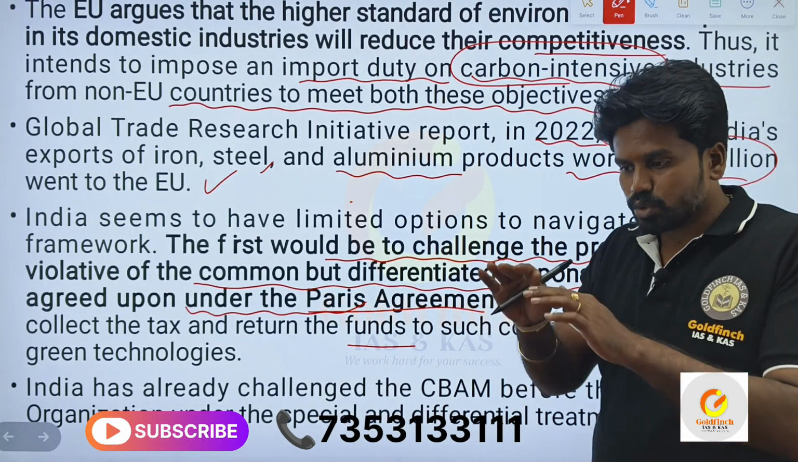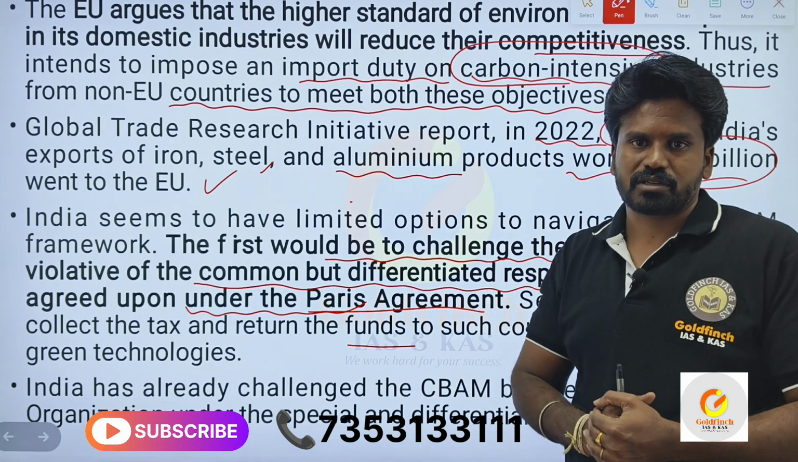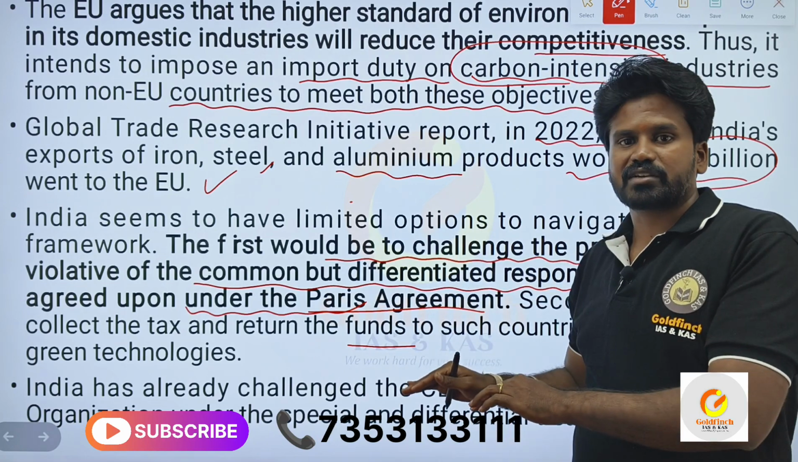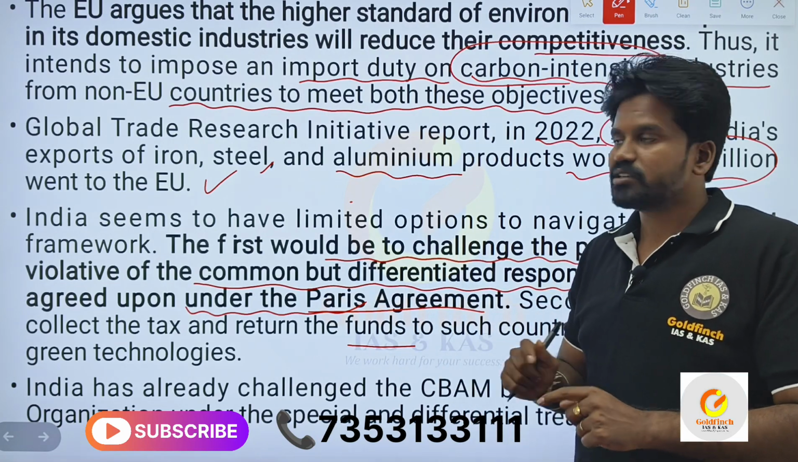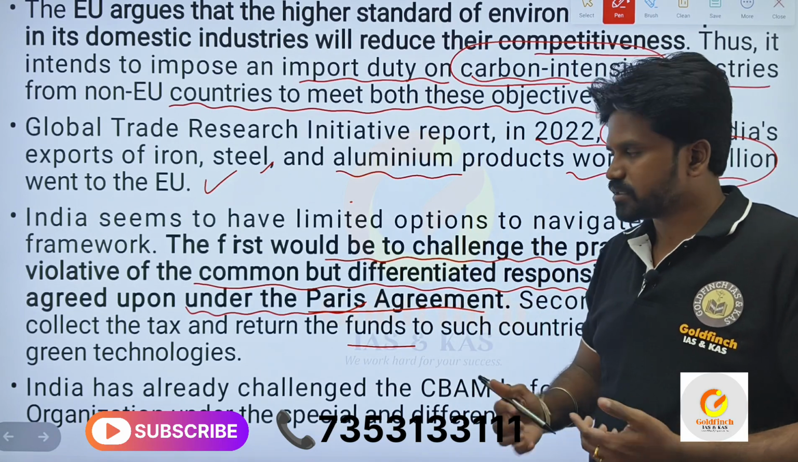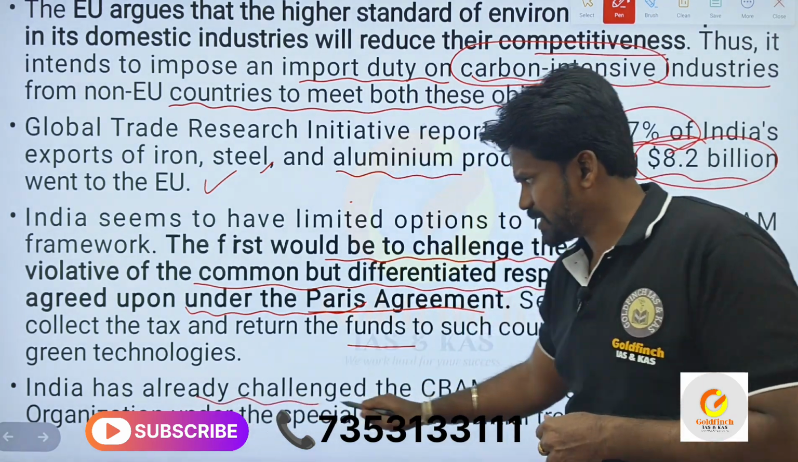The responsibility to reduce the greenhouse gases is different between the developed countries and developing nations. So developed countries are supposed to help the developing nations to reduce the carbon dioxide. That is a responsibility they have. But instead of that, they are going against this. This India can question. Correct? So this is the one option India got, right? Which India has already challenged.